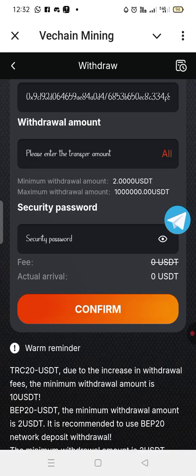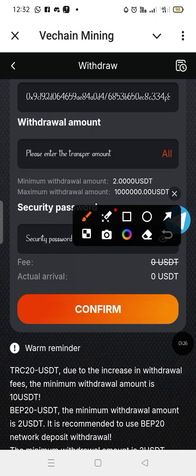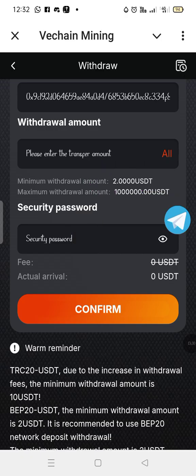So remember, I say the minimal amount you can withdraw is $2 or 2 USDT, and you can withdraw up to 1 million USDT. You have to put in your security password. If you haven't set it, they will bring you the pop-up to set it. Then they won't charge you any fee, 0. In fact, yesterday I was never charged any fee.